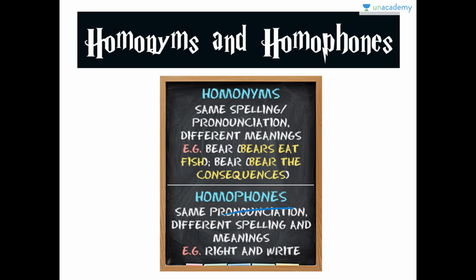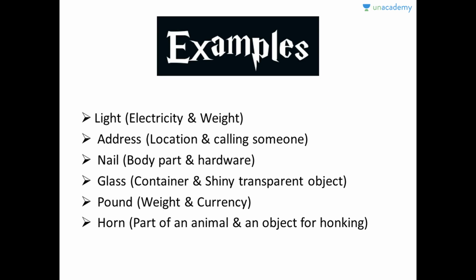Same pronunciation but different spellings and meanings. Same spelling and pronunciation but different meanings. So just remember, homonyms are like twins. It will really help you not to get confused between homonyms and homophones. Let's move on. Here are a few examples of homonyms. Light can mean electricity, and also the opposite of heavy, which is a weight. You often say that a pillow is light weighted.